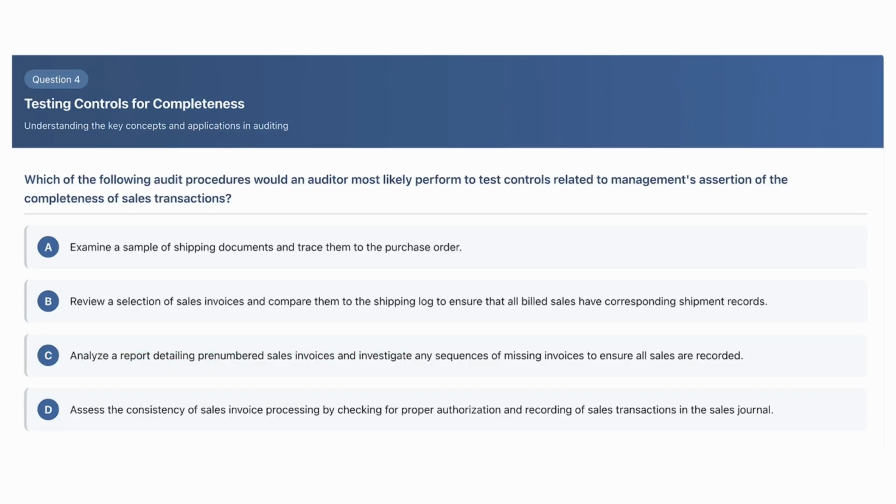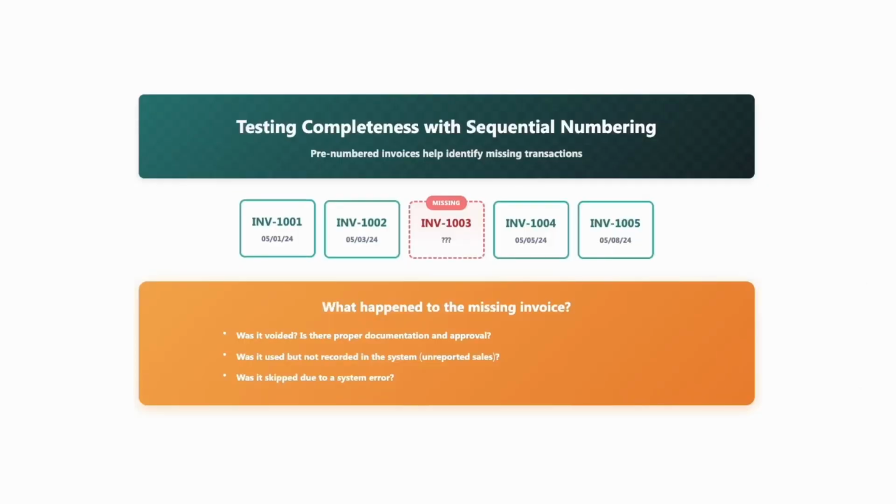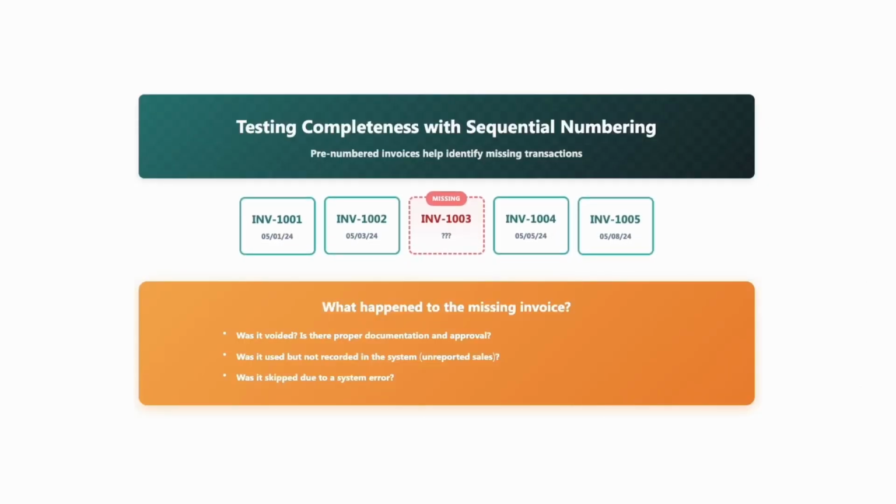This next question asks, which of the following audit procedures would an auditor most likely perform to test controls related to management's assertion of the completeness of sales transactions? So we're worried about a sales transaction that actually took place, but it never gets recorded on the books. So we're testing completeness for sales, so we need to go from an earlier step to a later step in the process. And let's think about what happens when you're looking at pre-numbered sales invoices.